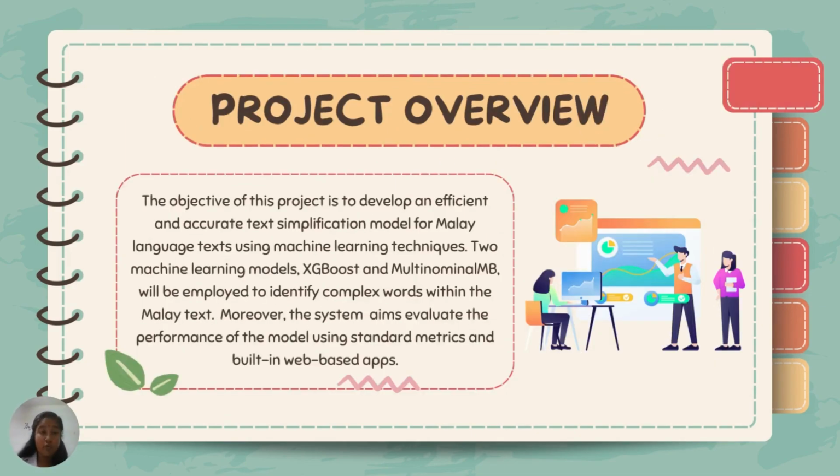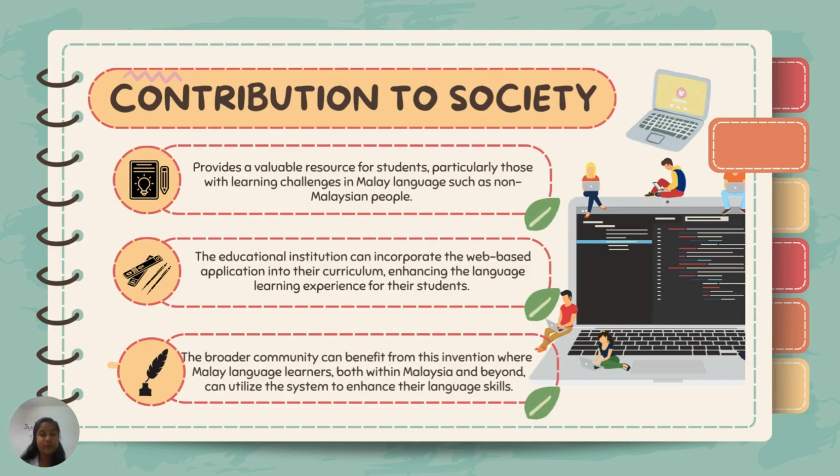Here is the project overview. The objective of this project is to develop an efficient and accurate text simplification model for Malay language text using machine learning techniques. Two machine learning models have been used in this system. XGBoost and also Multinomial NB will be employed to identify complex words within the Malay text. Moreover, the system aims to evaluate the performance of the model using standard metrics and is built as a web-based app.